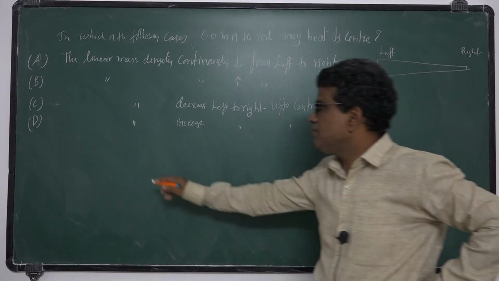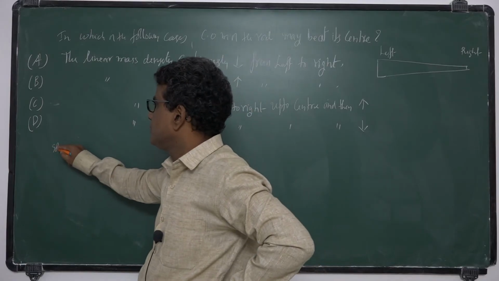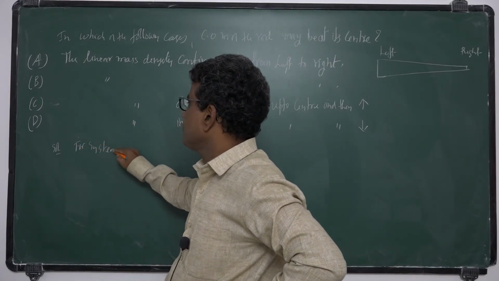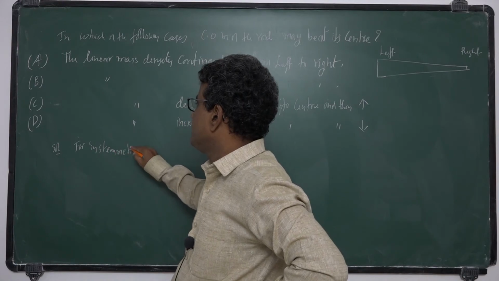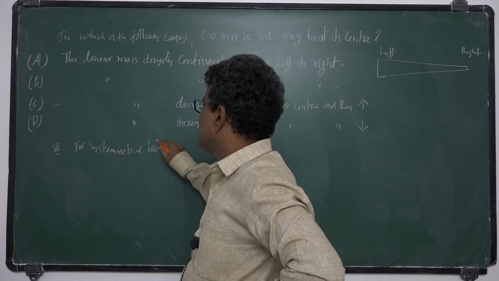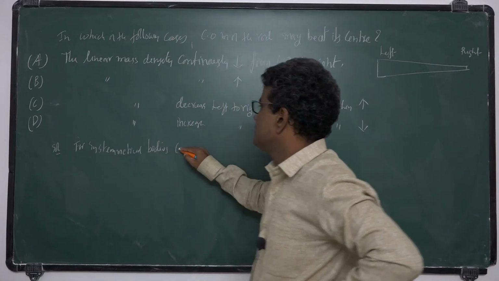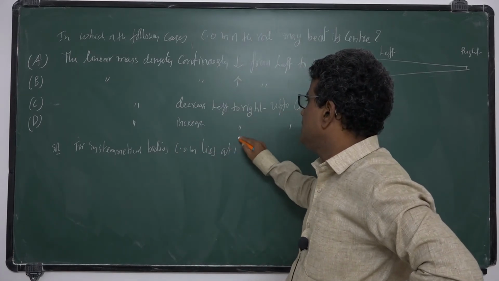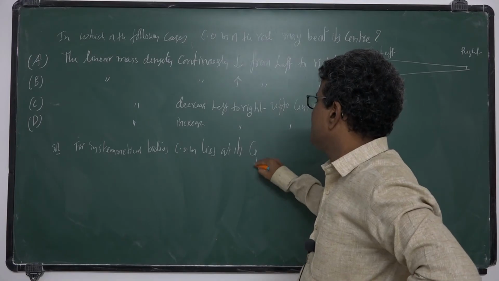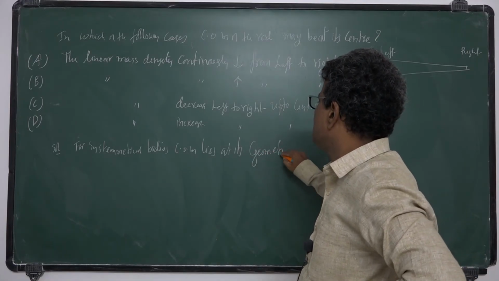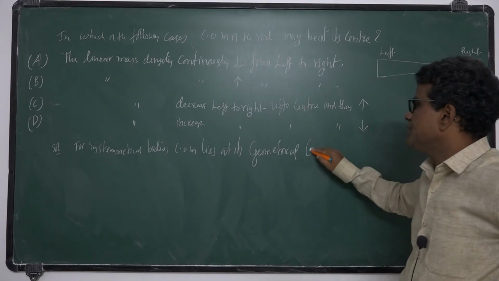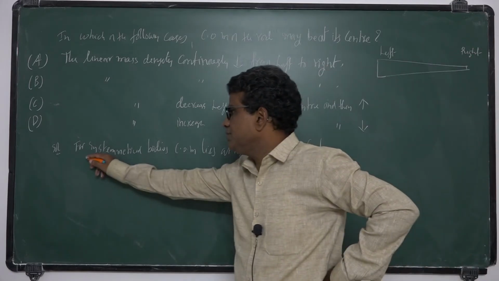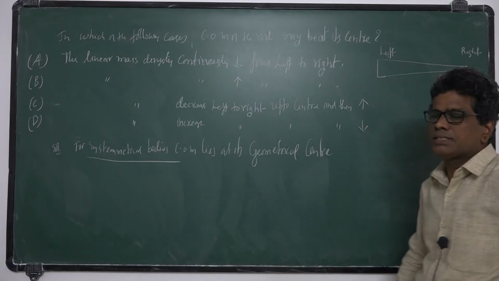For symmetrical bodies, the center of mass lies at its geometric center. Okay, the concept involved is for symmetrical bodies.